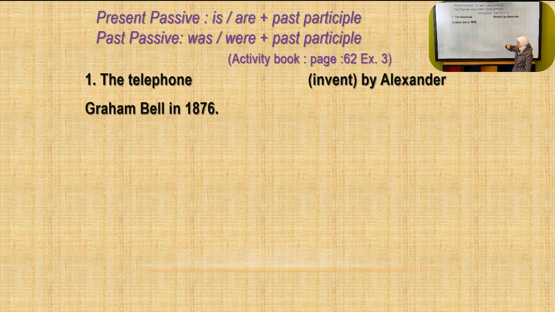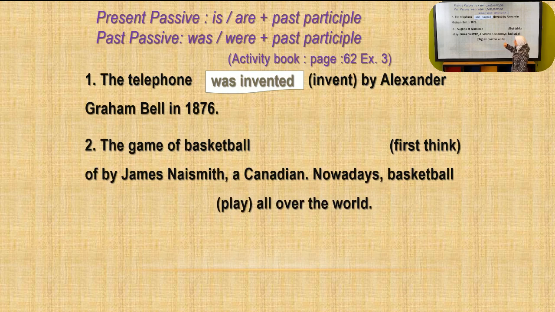Now, in this sentence, we have a date, which means that the sentence should be in the past passive, not present. So the verb should be in this form, was and were plus past participle. So the correct answer is was invented. The telephone was invented by Alexander Graham Bell in 1876. Now, let's move to the second one.